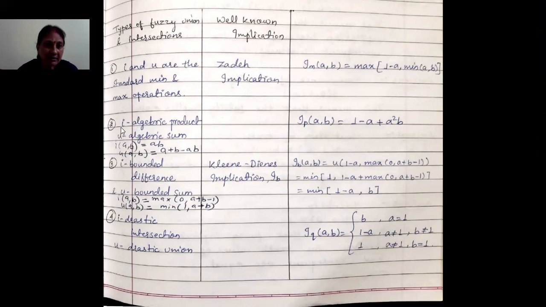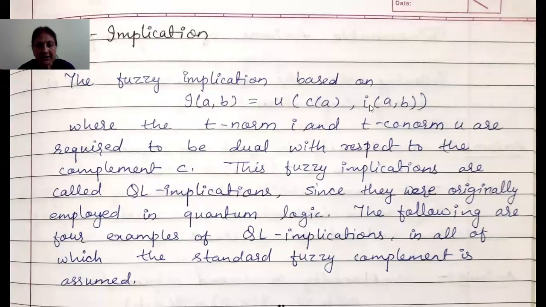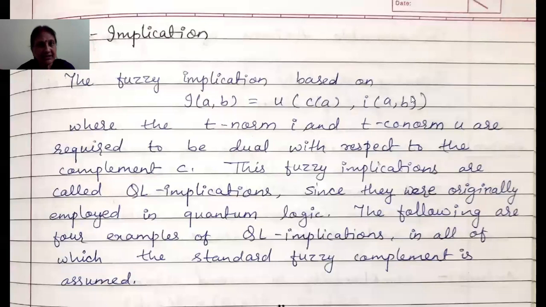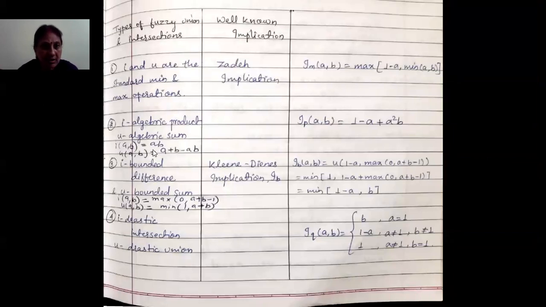Similarly, if we employ algebraic product and algebraic sum for I and U respectively, that means I(a, b) is equal to ab and U(a, b) is equal to a plus b minus ab, then if we substitute and calculate, we will get I_p(a, b) is equal to 1 minus a plus a squared b.